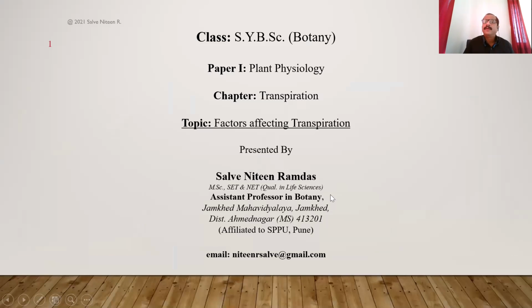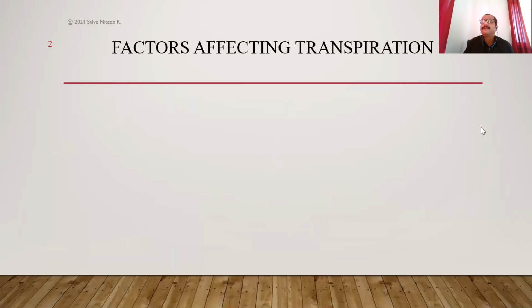So welcome back, you all, to this chapter on transpiration, the loss of water in the form of water vapors from the aerial parts of the plant body. And today's topic of our discussion is the factors affecting the rate of transpiration in the plant body. There are two different types of factors which affect transpiration either positively or negatively. Either these factors affect transpiration directly or inversely.